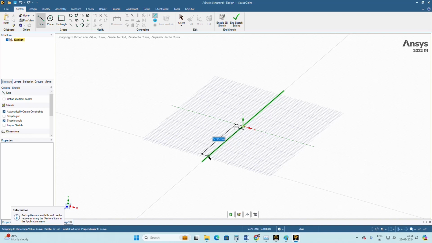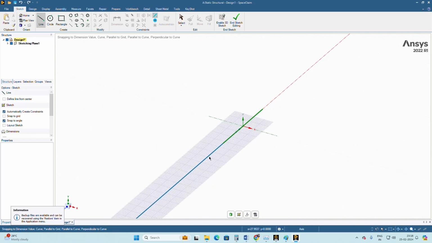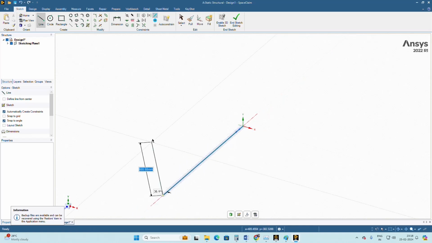Here I want to use, in the geometry, I'm going to assume it's 1 meter of the length of the beam structure. So I have to enter 1000. You just enter that value 1000 and press enter. So a line having a length of 1000 mm is created.